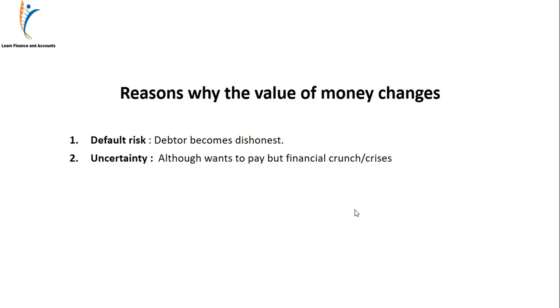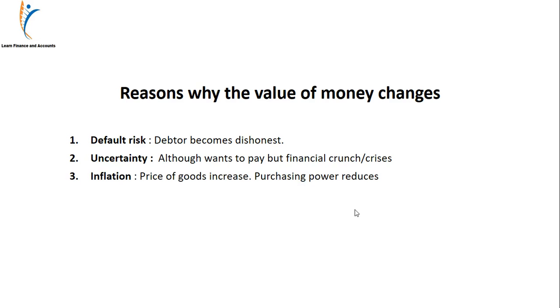Although the person is honest, he wants to return, but because of the conditions, he has no other option but not to return money. So this is the second reason why value of money changes, and why we prefer to get money in present times, not in the future. We cannot wait for the future.